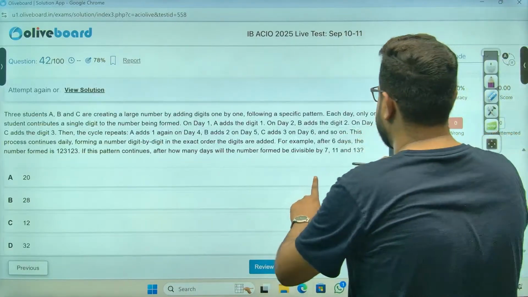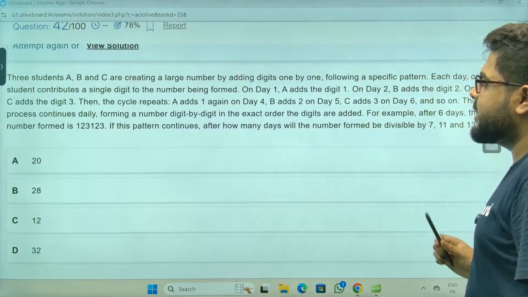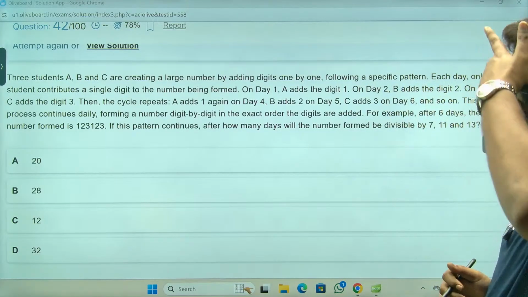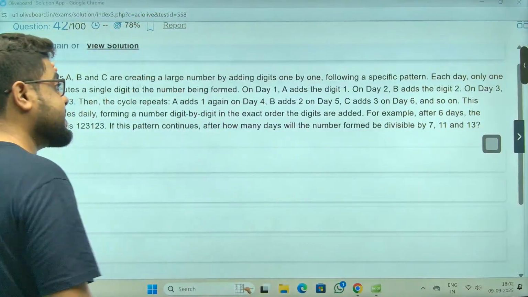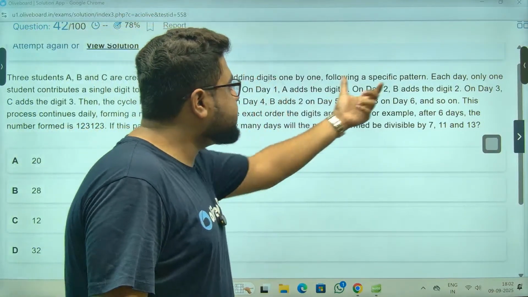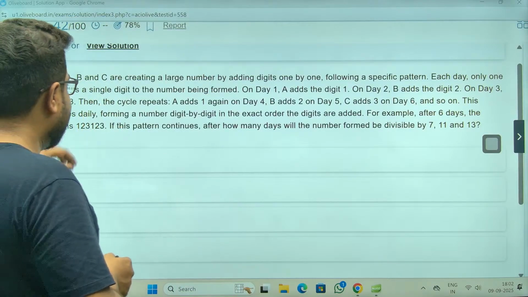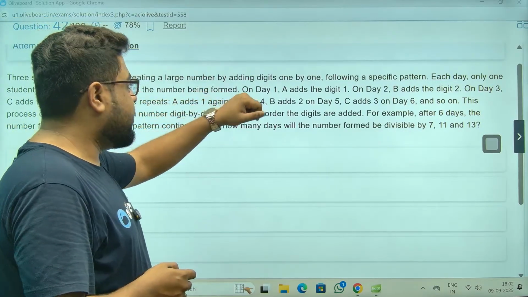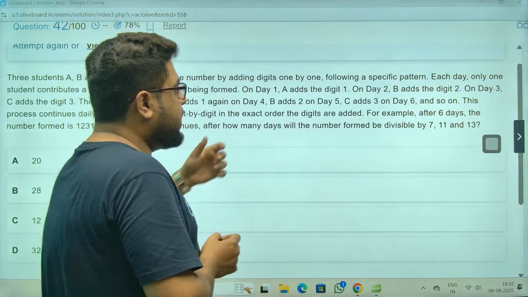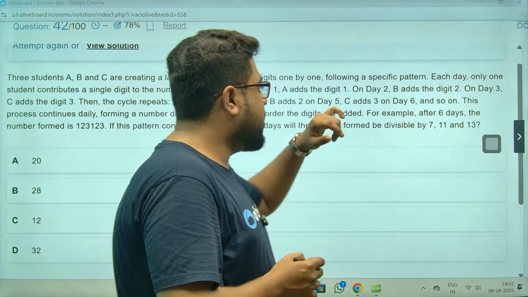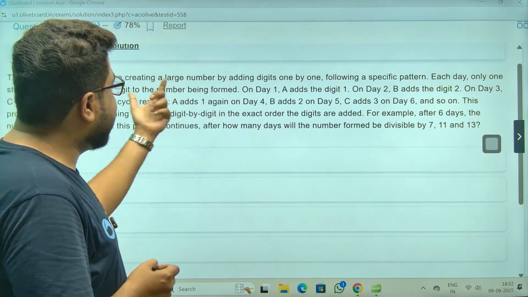Next one. This looks like a big question. Three students, A, B, and C, are creating a large number by adding digits one by one, following a specific pattern. Each day, only one student contributes a single digit to the number being formed. On day 1, A adds digit 1. On day 2, B adds digit 2. On day 3, C adds the digit 3, and the cycle repeats. A adds 1 again.